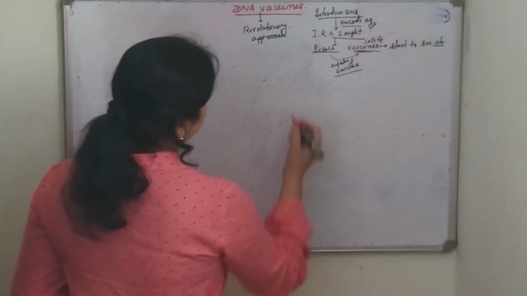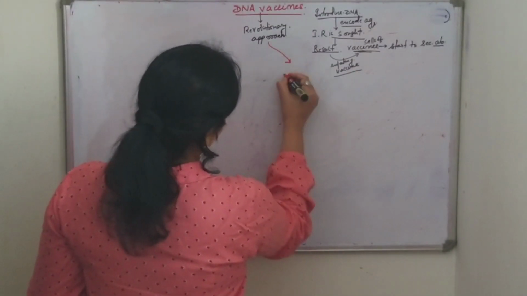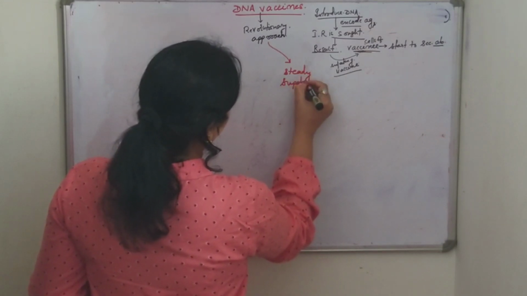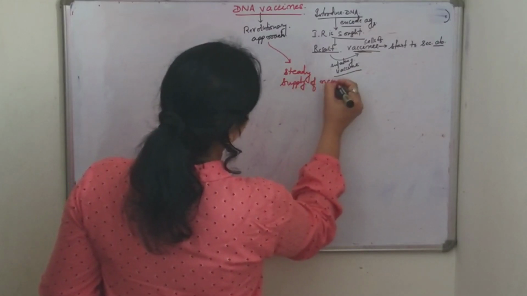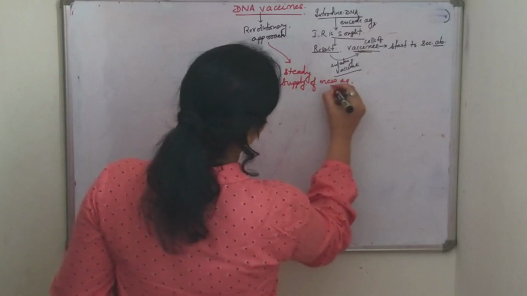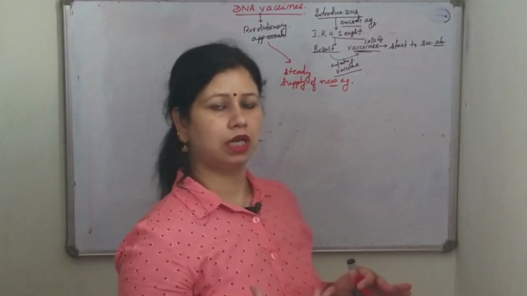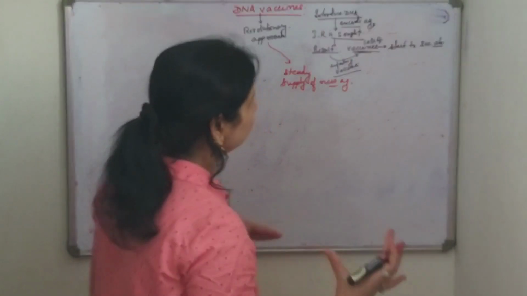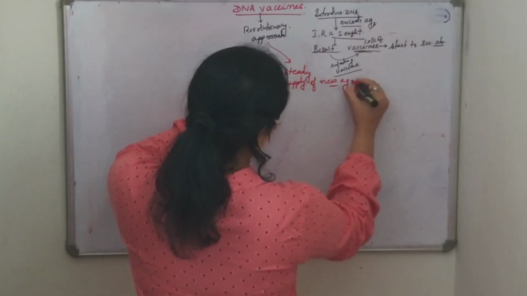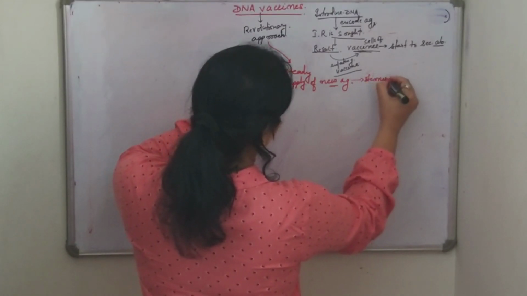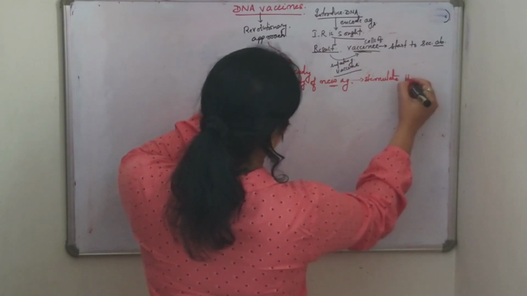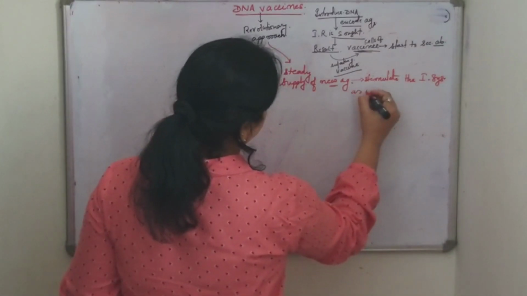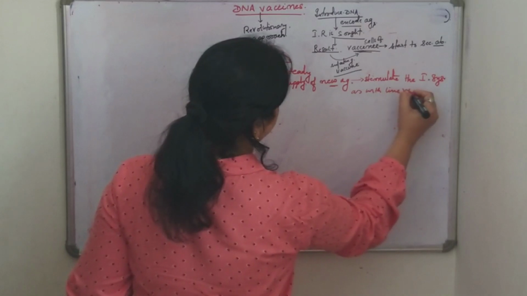Its advantage is that a steady supply of new antigens will be continued, and it will stimulate the immune system as with the live virus vaccine.